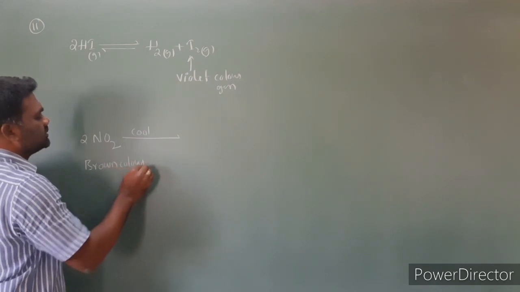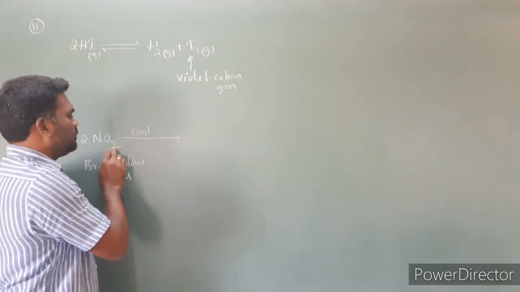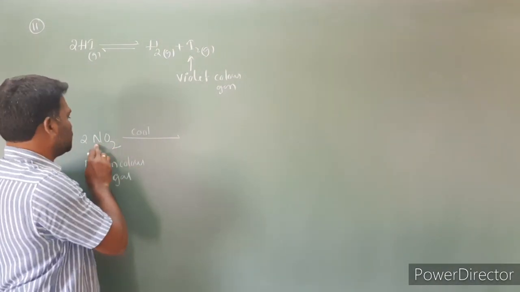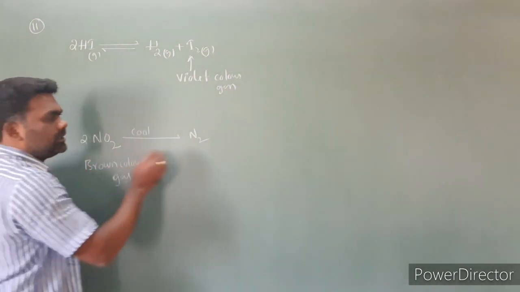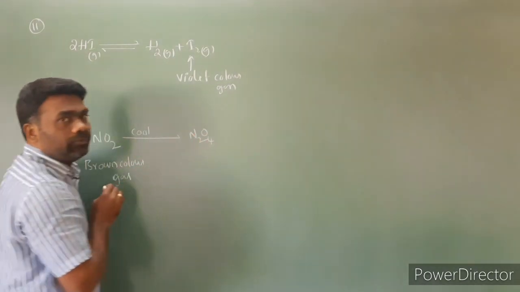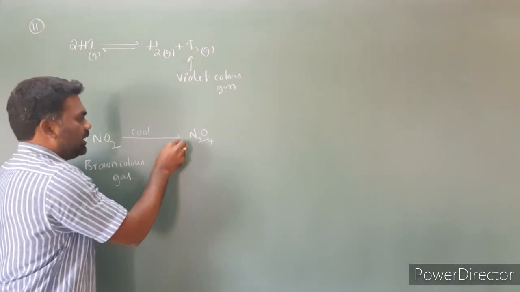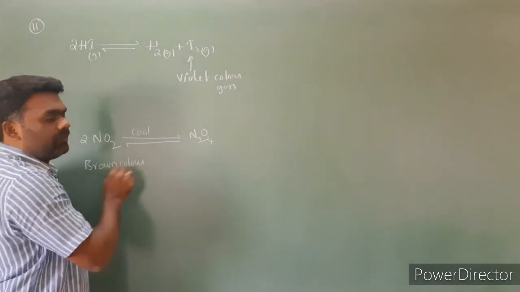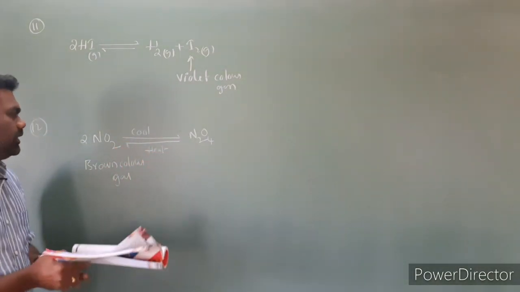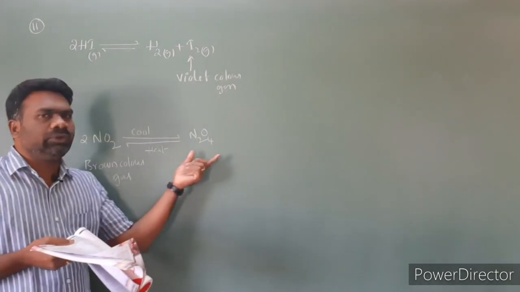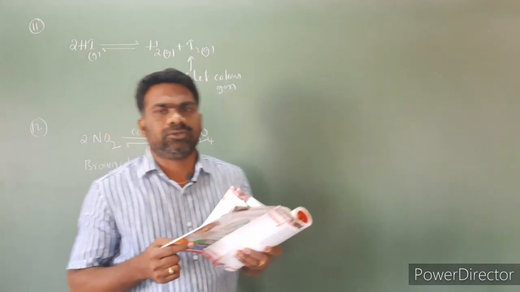Upon cooling, it dimerizes, so 2 nitrogens become N2, and 2 twos are 4 oxygens, so it becomes N2O4. Here NO2 is converting into N2O4 by dimerization. And in the reversible reaction, if we heat it, N2O4 converts back into NO2. So brown color converts into colorless. The colorless gas is nothing but N2O4.